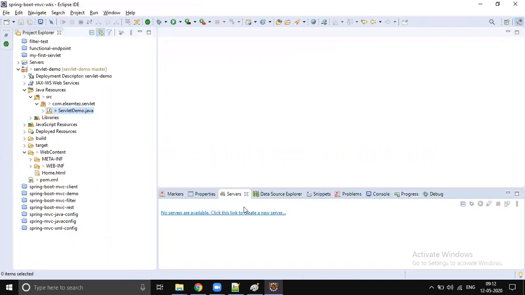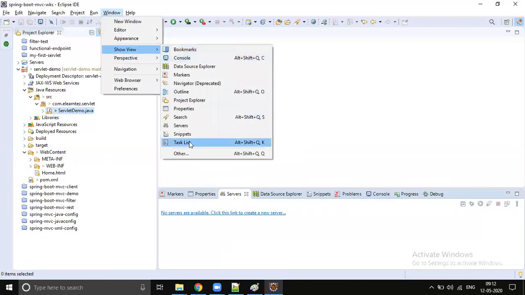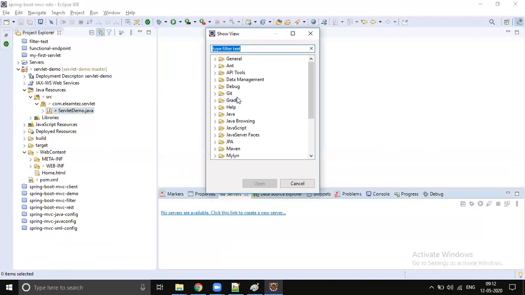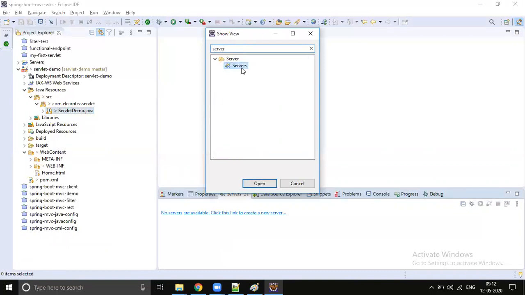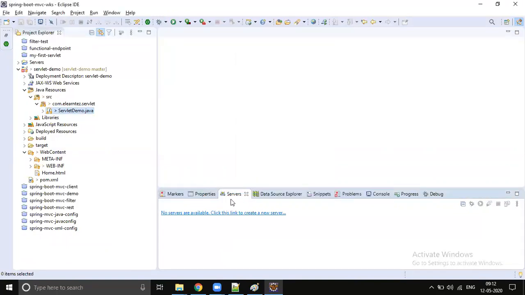If the Servers tab is not visible here, just go to Window, Show View. If Servers is available here, just click on it and it will be visible. If it is not available, go to Other and type server. The server view will be visible and open here. But make sure you are using the Eclipse Java EE version, then only you will see the Servers tab. Otherwise you won't be able to see it.